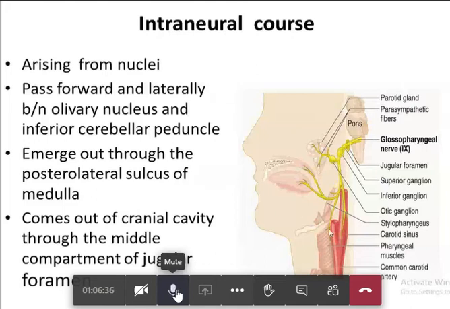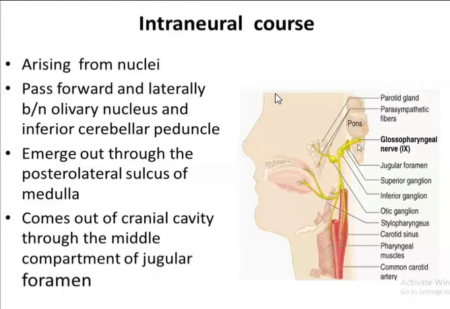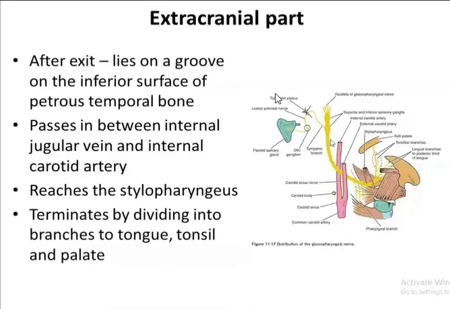Which structure is the jugular vein? Which structure is present in the posterior compartment? That is the jugular vein. Now, the glossopharyngeal nerve comes out to the middle compartment of the jugular foramen. After that, it lies in a groove on the inferior surface of the petrous part of the temporal bone. Then from there, it runs between the internal jugular vein and the internal carotid artery.